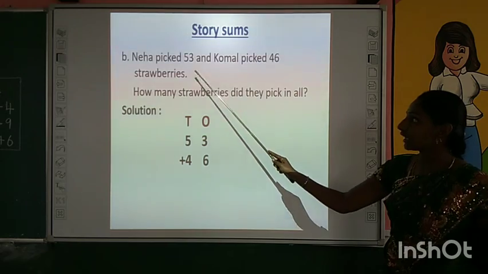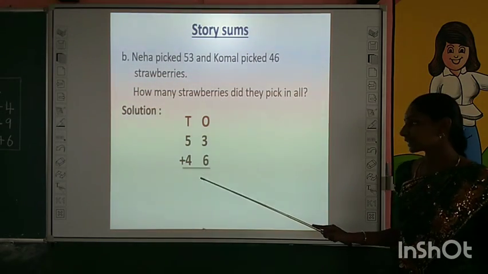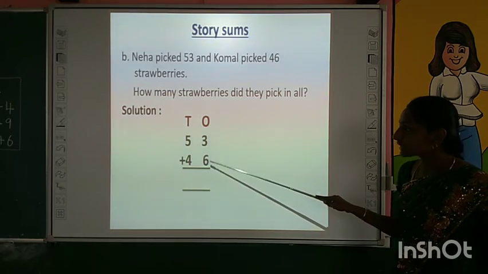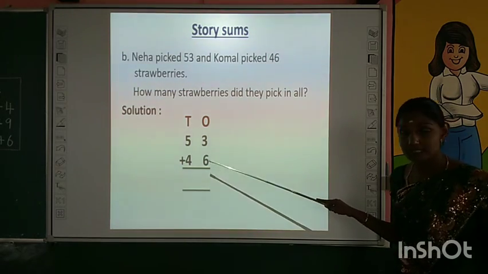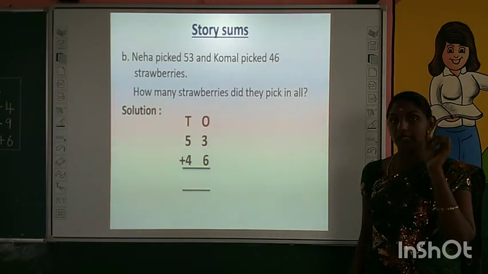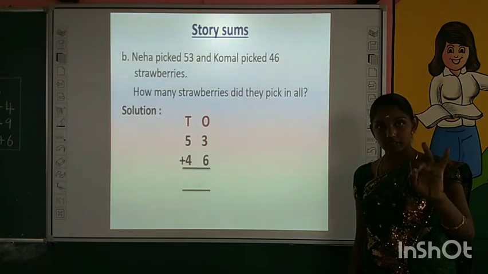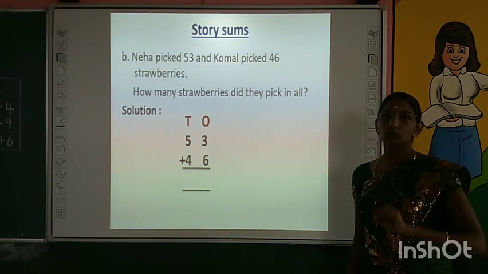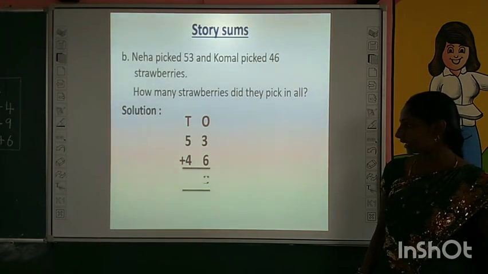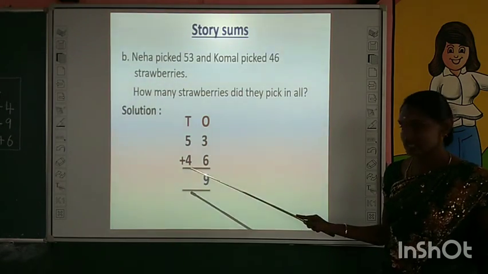As usual we have to write the given 2 numbers in columns. Next we have to add the numbers in ones place. 3 plus 6. Keep 6 in your mind. Take 3 fingers. Start forward counting. 7, 8, 9. What is the answer? 9. Very good. Next we have to add numbers in tens place.